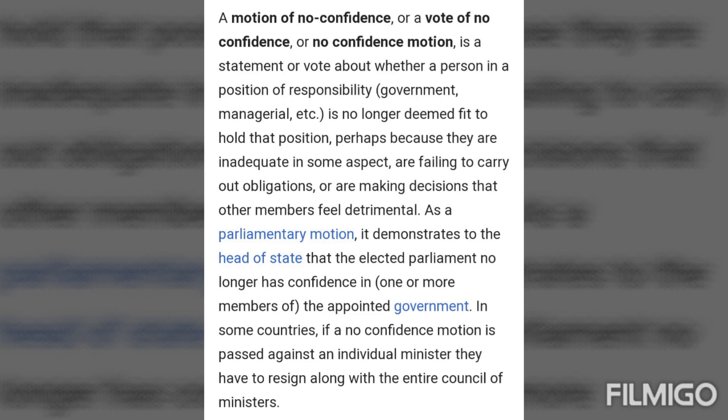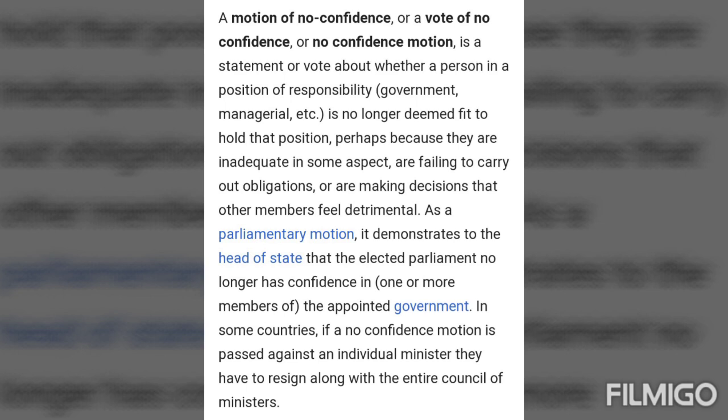The House grants leave to move no confidence motion only when it has the support of at least 50 members. The motion has to be taken up for discussion within 10 days from the day on which the leave is granted. On conclusion of the debate, the Speaker puts the motion to vote. If the motion is passed, the government has to resign.